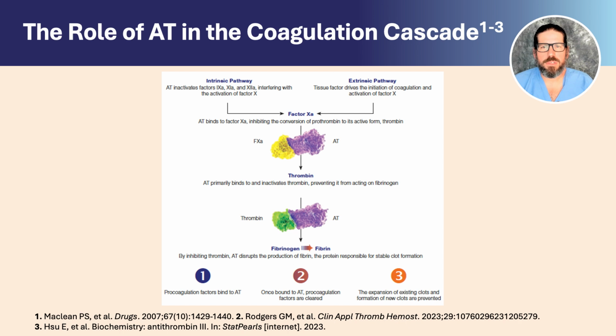By binding to factor 10A, antithrombin prevents the conversion of prothrombin to its active form, thrombin. Inhibition of thrombin prevents the conversion of fibrinogen to fibrin and decreases platelet and endothelial cell activation, thus inhibiting clot formation. As you can see here, procoagulation factors bind to antithrombin. Once bound, procoagulation factors are cleared, preventing the expansion of existing clots and the formation of new ones.